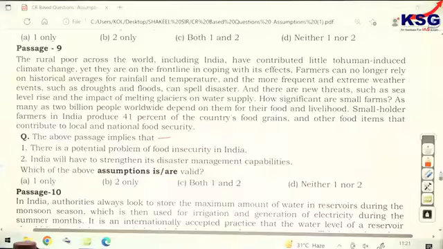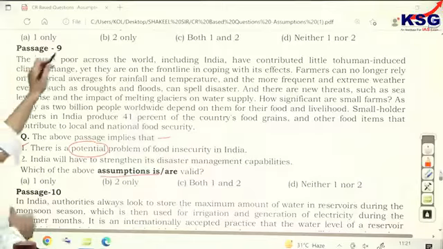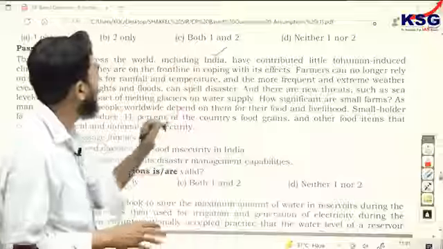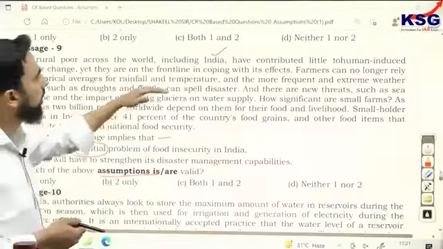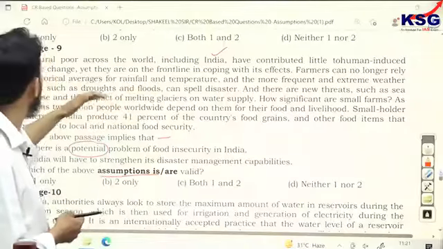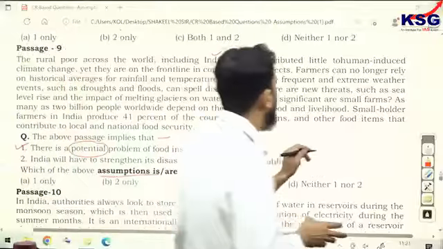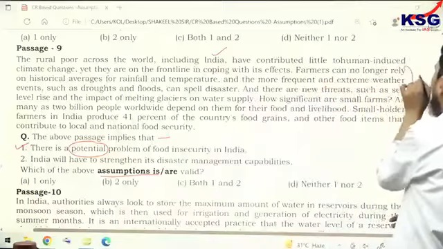Implies means the author implies that. Now, there is a potential problem of food insecurity in India. You see, potential problem of food insecurity in India, the word is potential. It means it may not be now, but it is part of an estimation, maybe in the future. So the author tells you that the rural smallholding farmers in India have contributed little to human-induced climate change, yet they are facing threats. So what are the threats? The threats are mentioned here that they are facing.